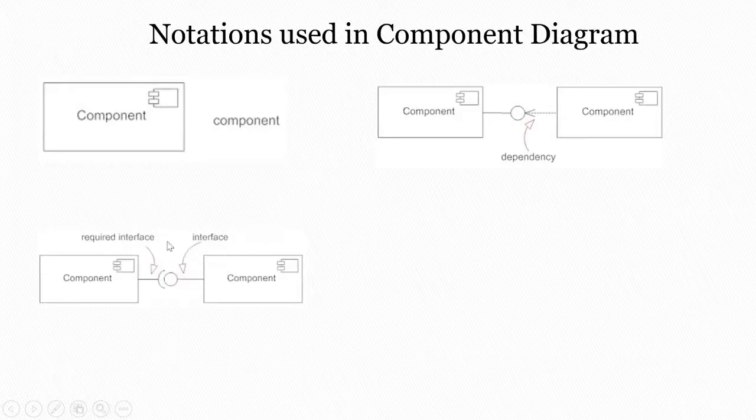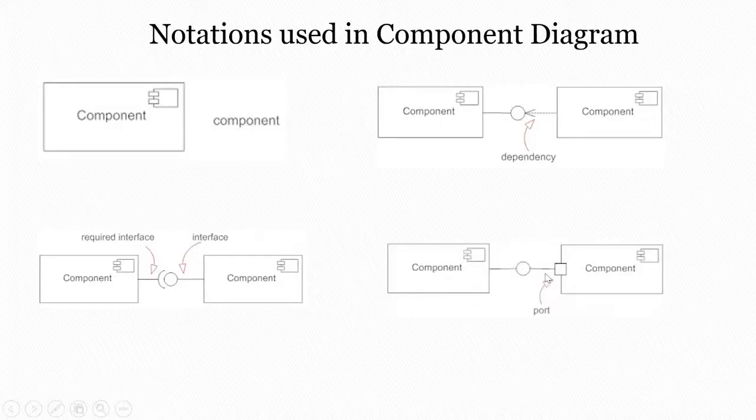The third one is the interfaces. An interface describes the group of operations used or created by components. A full circle represents an interface created or provided by the component. A semicircle represents a required interface, like a person's input. The fourth notation is port. Ports are represented using a square along the edge of the system or component. A port is often used to help expose required and provided interfaces of a component.